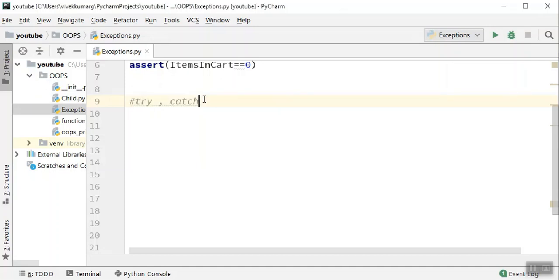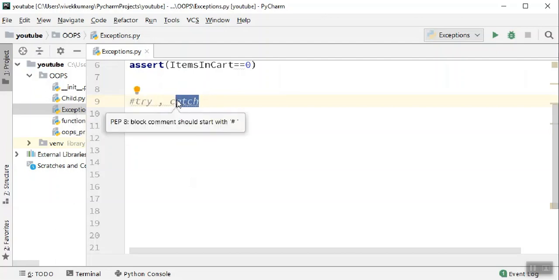Let's suppose you wanted to write a code, and you think that your code may fail, but you don't want your test cases to stop when you come across that failure. Then you can wrap that specific code which you think will fail in a try block, which we will see with an example very soon. When an exception is raised in the try block, your test will be sent into another block called catch.